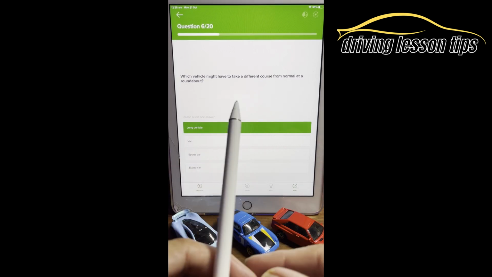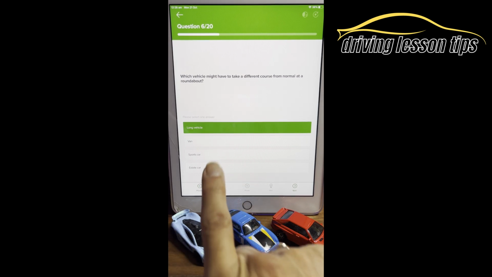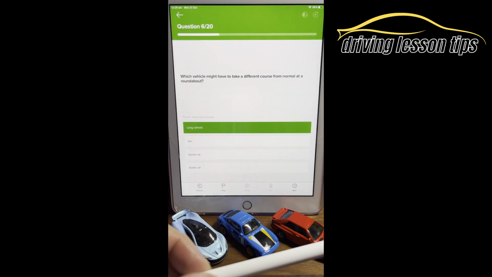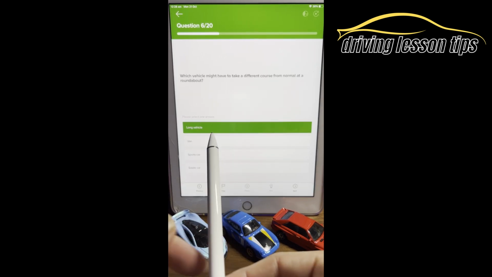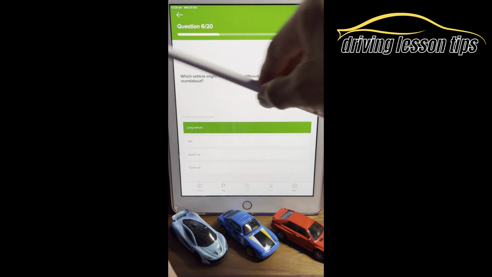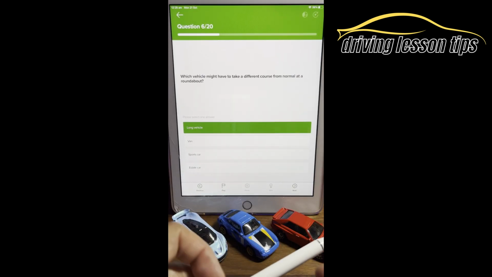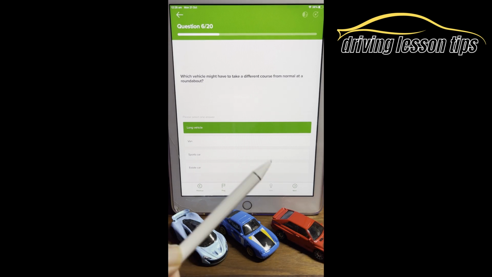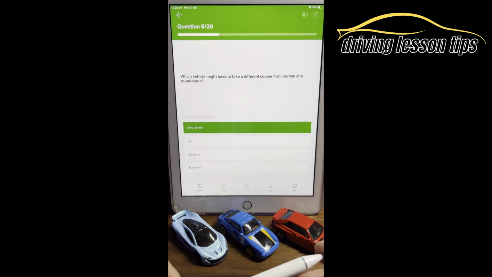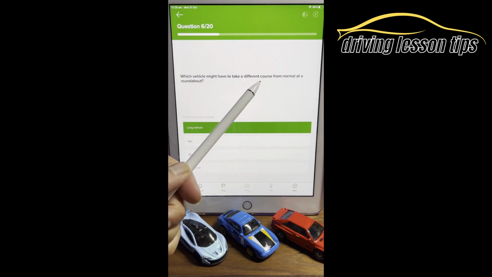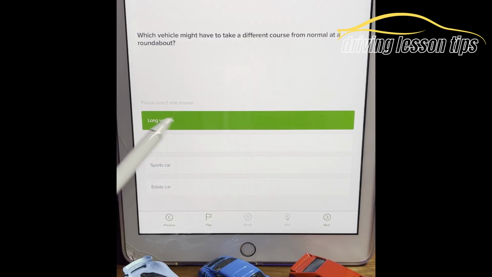So, for example, they might stay in the left-hand lane to turn right. That would be classed as a different course. Or if they were going to take a left turn at the roundabout, they might move all the way right and then turn left into that first junction, because it's a long vehicle. They need the back of the vehicle to not go on the pavement. Yeah, those are classed as a different course. So long vehicle is the answer.